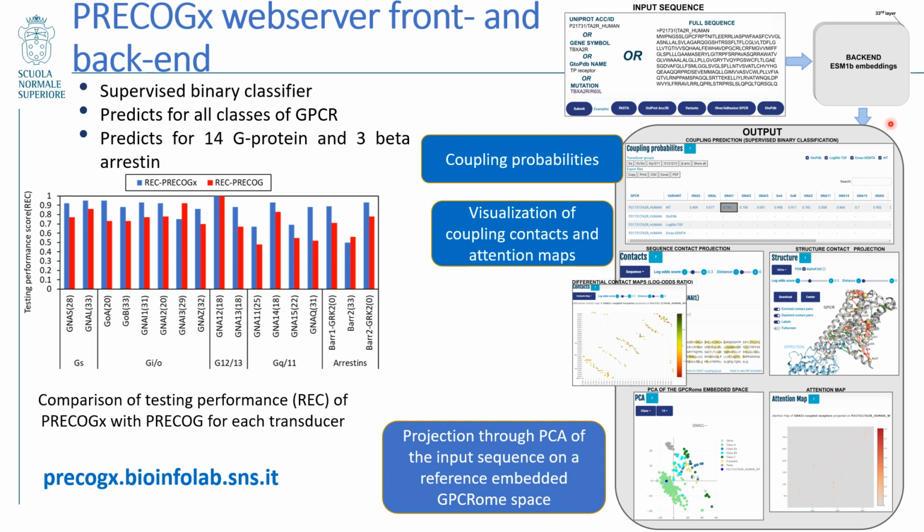We also developed a web server where, by inputting the sequence of the GPCR, as an output one gets different metrics like coupling probabilities, or you can visualize different coupling contacts based on the structure. You can also project the input sequence through PCA on a reference embedded GPCR space, classified based on either different binding assays or GPCR classes, to understand the similarity of the input sequence to the rest of the GPCRs.